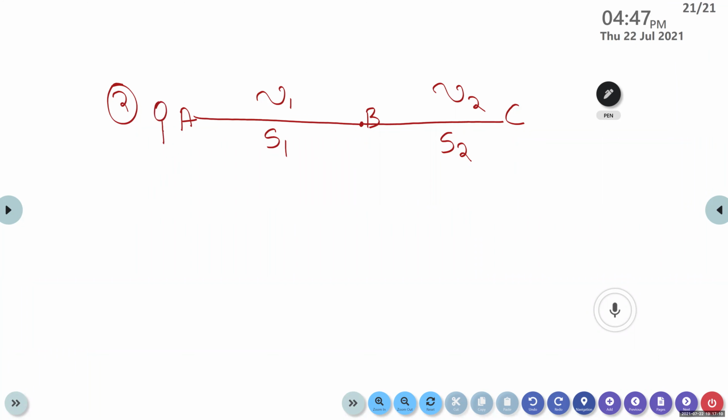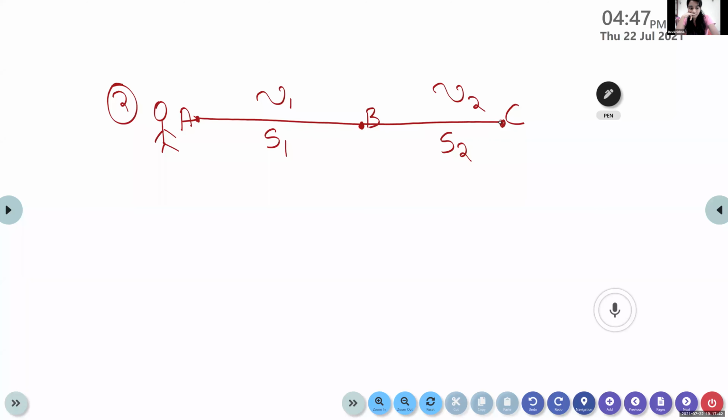So our object starts the journey from point A. It travels from A to B, covering a distance of S1 with a speed equal to v1. Then again the object travels from B to C. The distance covered is S2 and the corresponding speed is v2. So which physical quantity is absent?